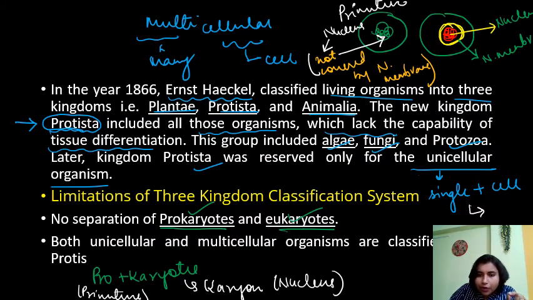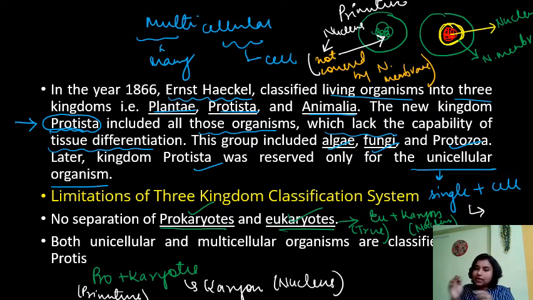Eukaryotes again comes from two words, eu plus karyon. Eu comes from the word true, and karyon is basically your nucleus. So eukaryotes includes all those organisms which have a true nucleus. So what is a true nucleus? True nucleus means the cell in which the nuclear membrane is present and surrounds the nucleus.